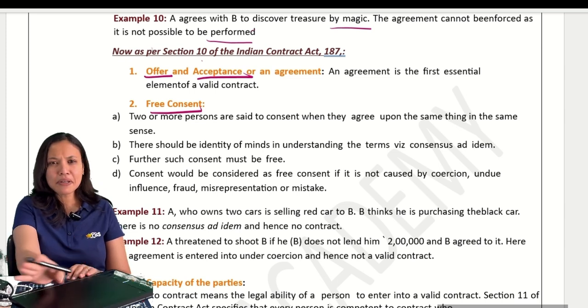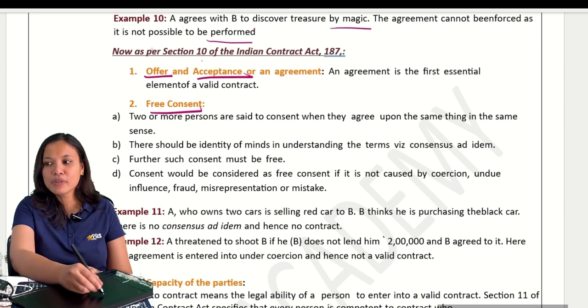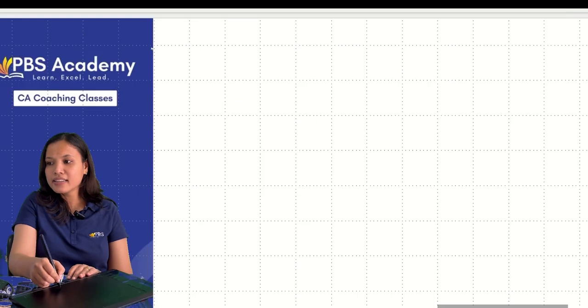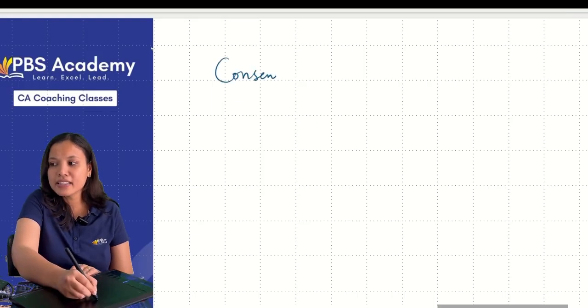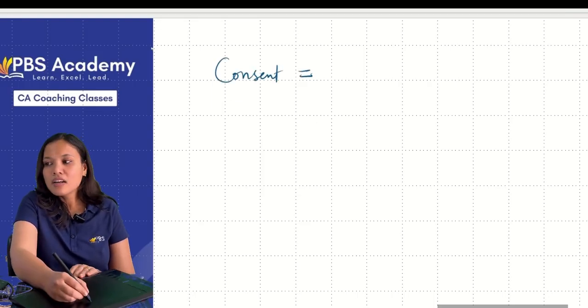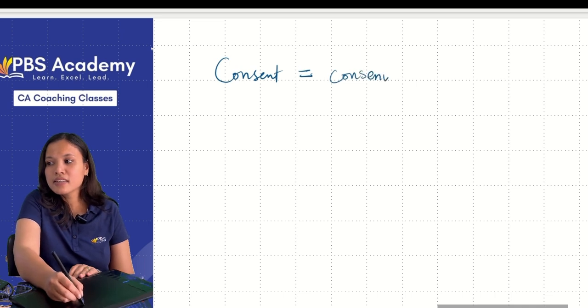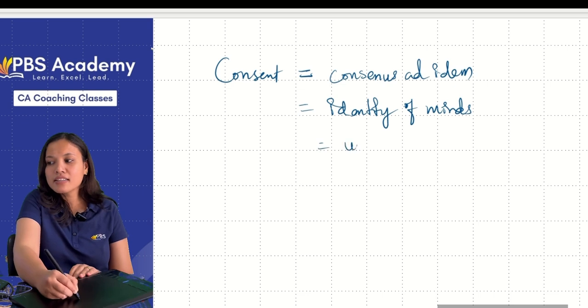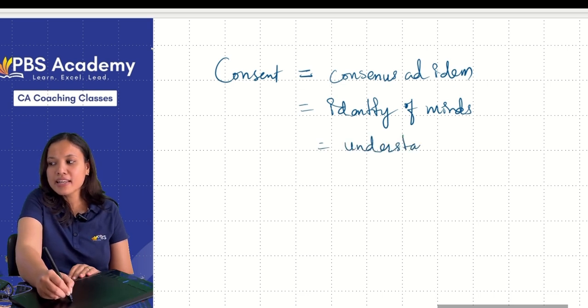See, very important, free consent. You have to remember this word, consent. What is meant by consent? First, let us speak about consent. Consent means consensus, ad idem. It means identity of minds. See, I can define so many things. Identity of minds. Understanding the same thing in the same sense.